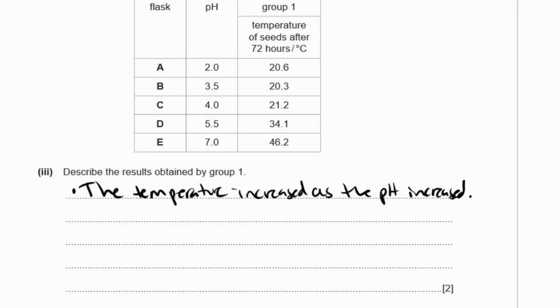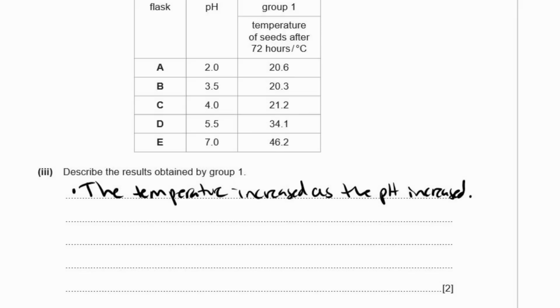So the temperature increased as the pH increased. That you can see quite easily. It doesn't go beyond neutral. It's likely that if it went to pH 8, 9, 10, the temperature would start decreasing again. So then you'd have to say increased and then decreased. But here you just have to say it increased as the pH increased. That's all they looked at.